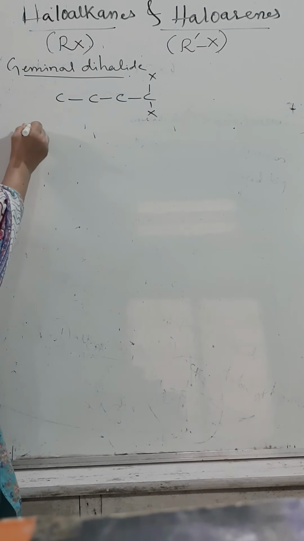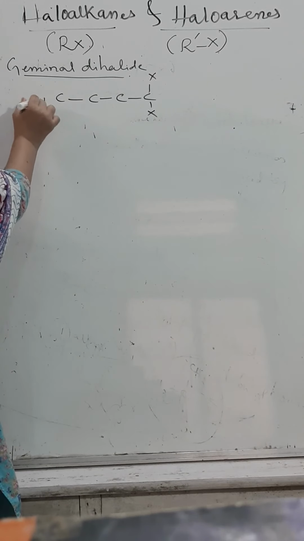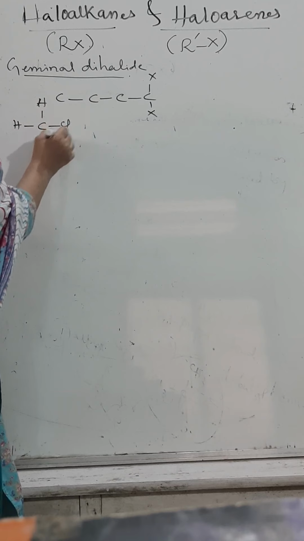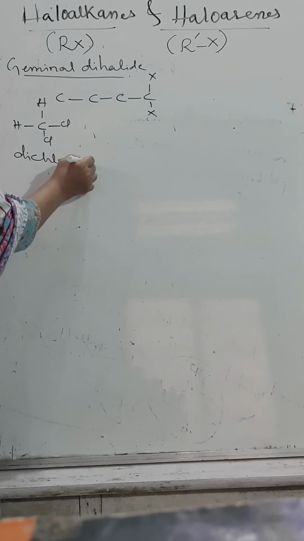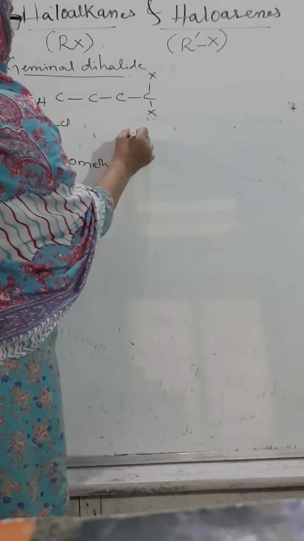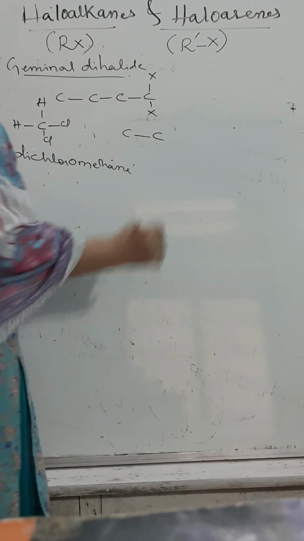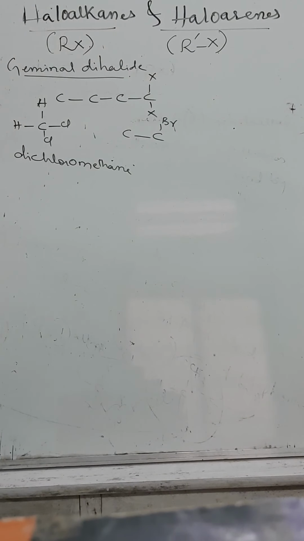If I write the simplest example, methane with two hydrogen atoms replaced by chlorine is called dichloromethane. Another example, a chain of two carbon atoms with two bromo groups linked to the same carbon atom.